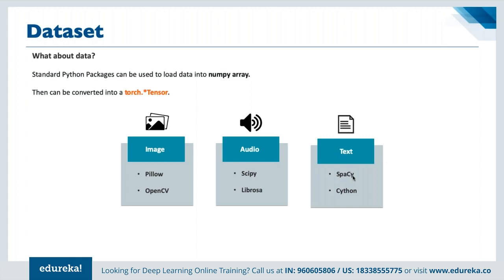For text data, we have spaCy and Cython. These are the libraries used for processing these different data sets, where the most popular in images is OpenCV, in audio SciPy, and in text spaCy. These are the most popular libraries for processing data in these different formats: images, audio clips, and text components.